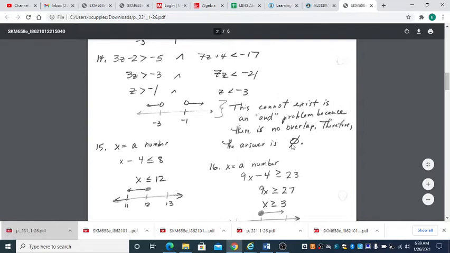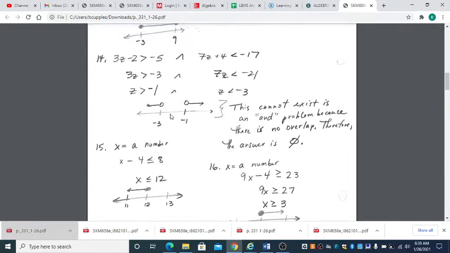Now, this is a no solution problem. This may look like a solution to you, but it's a no solution problem. Why? Because it's an and. Remember, our answers in an and statement must be true for both. If I pick a number that would satisfy one of these inequalities, let's say 0, 0 works over here. Is 0 greater than -1? Yes, it is. Is 0 less than -3? No, it's not. Because it's an and, it has to be true for both of them. So there's no overlap in this graph, and as a result, this is a no solution.